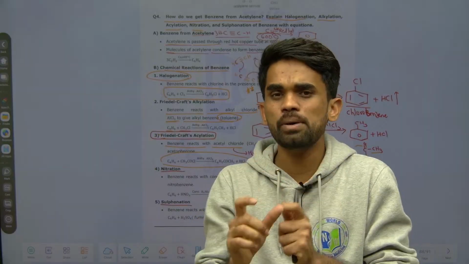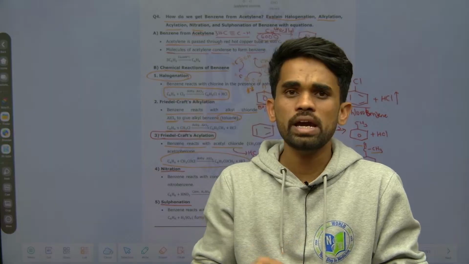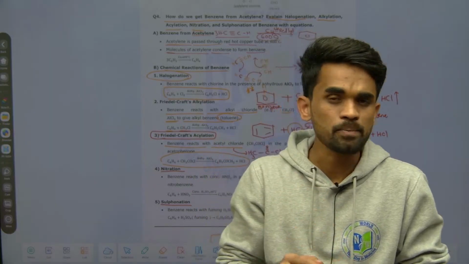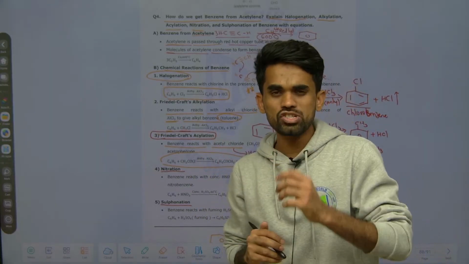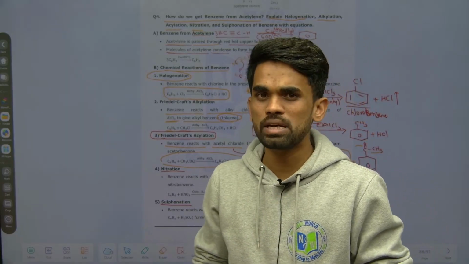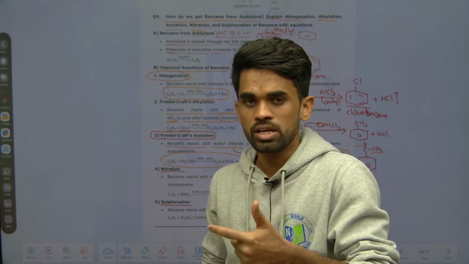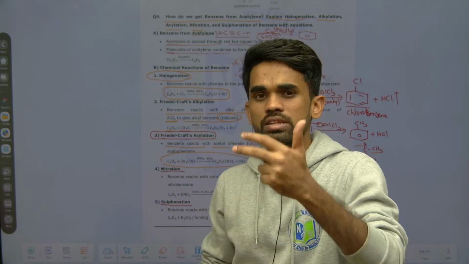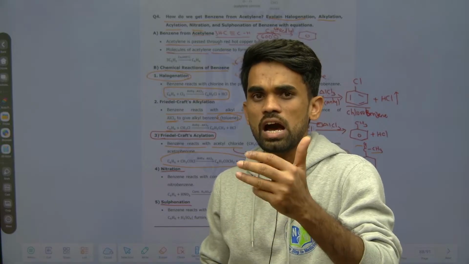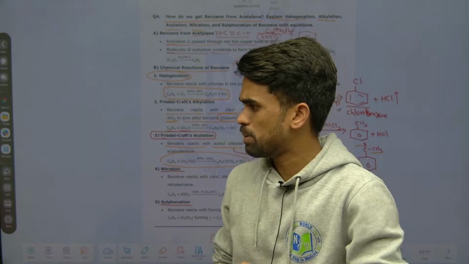This happens in the presence of a red hot copper tube at 600 degrees Celsius. After this come the chemical properties of benzene. What are they? First halogenation, then alkylation, acylation, nitration, and after that sulfonation. So 5 reactions are over along with the preparation.